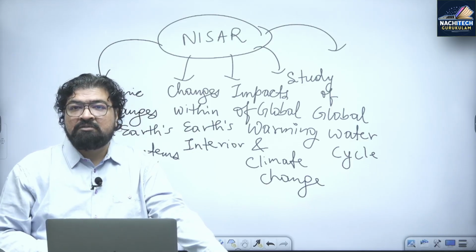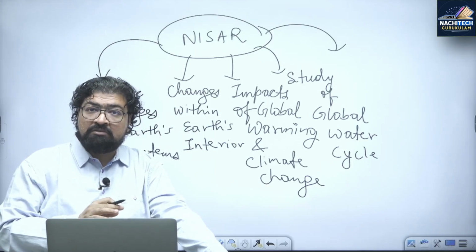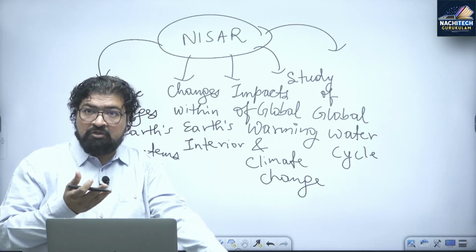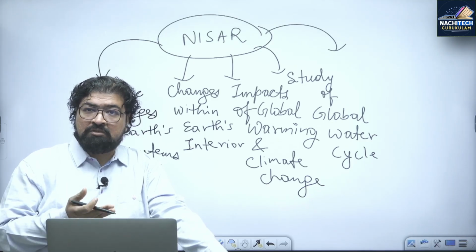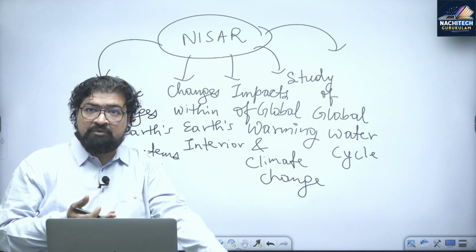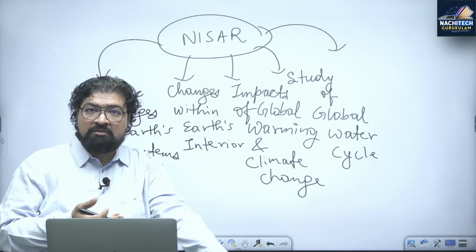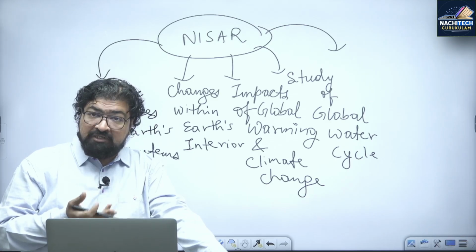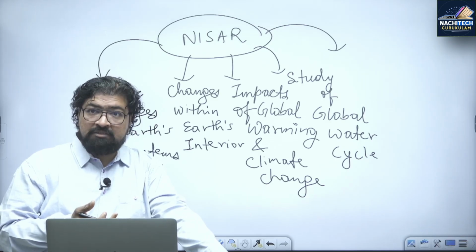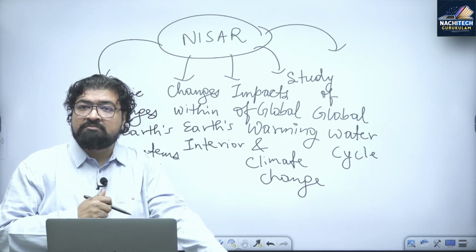And you know what is happening with water: scarcity of water, water crisis, fresh water sources, rivers, lakes, ponds, groundwater, and the impact of climate change on water bodies. All this will be studied through this satellite.